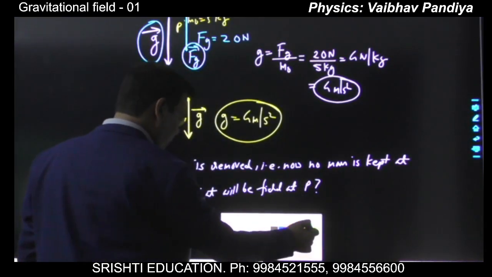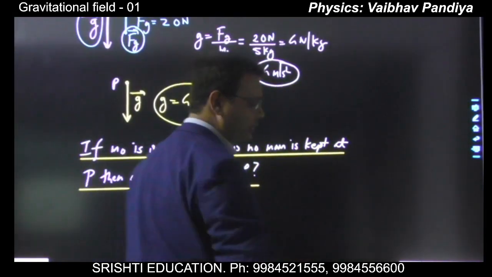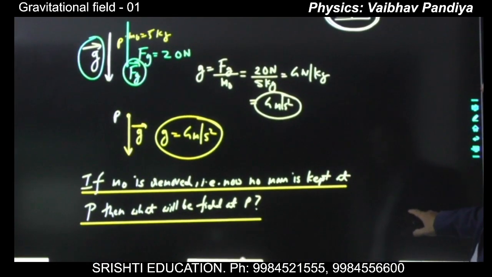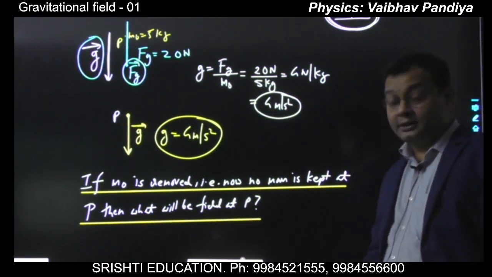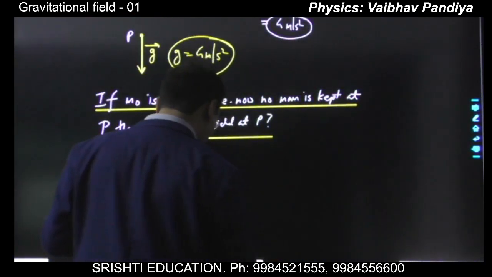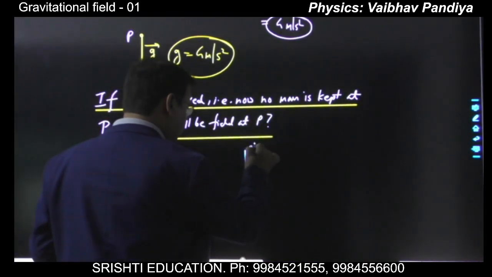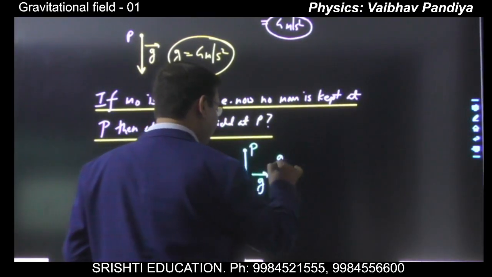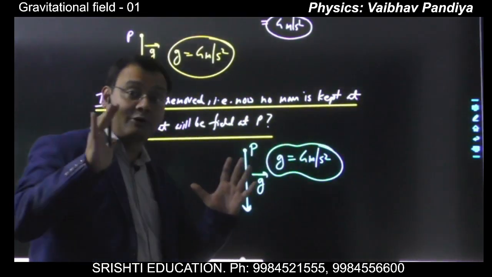With the help of m naught, you found the field at P. Now you have thrown out m naught, there is nothing at P. So what do you think? Just think for 1 minute. What will be the field at P if I am keeping nothing at P now? Well, the answer will be the same. That is 4 meter per second square vertically downward. This is a very beautiful and conceptual point. The field at P, whether you are keeping m naught or not, will be the same. That is 4 meter per second square, which you discovered with the help of m naught.